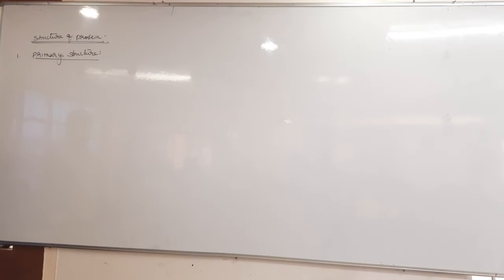So 2 things are important: primary structure describes what, and its importance. It means which kind of bonds will be there. Next, secondary structure: what does secondary structure describe and again what kind of bonds. So only 2-3 important points we need to remember.